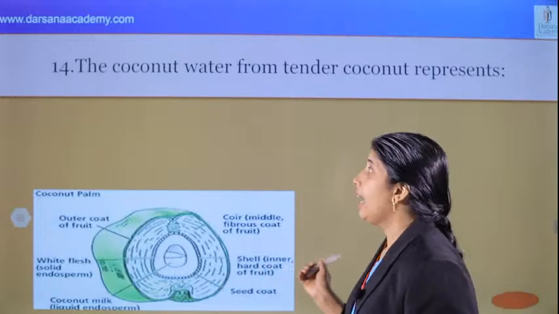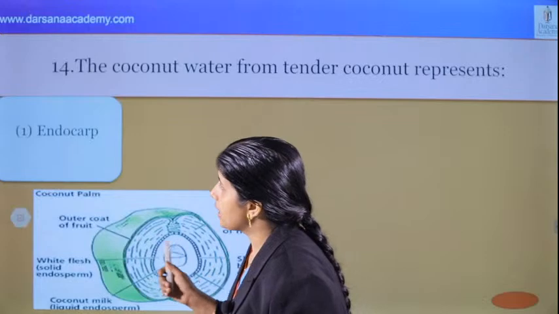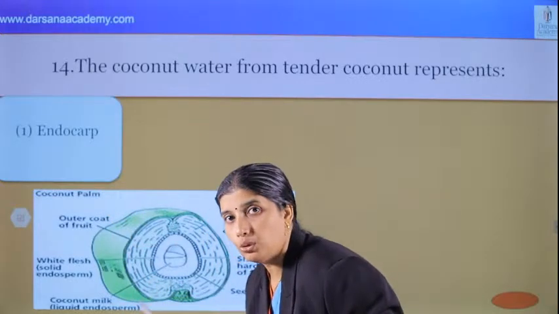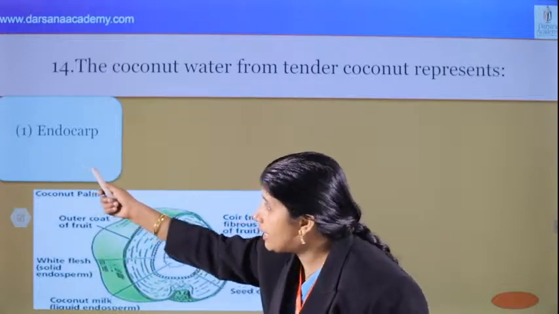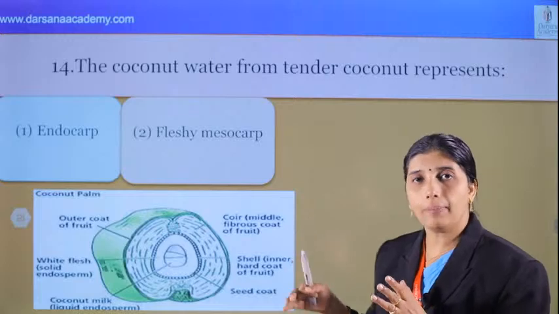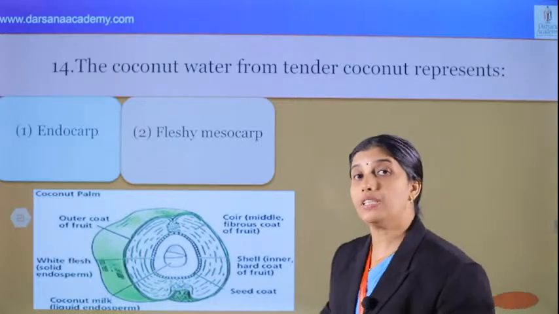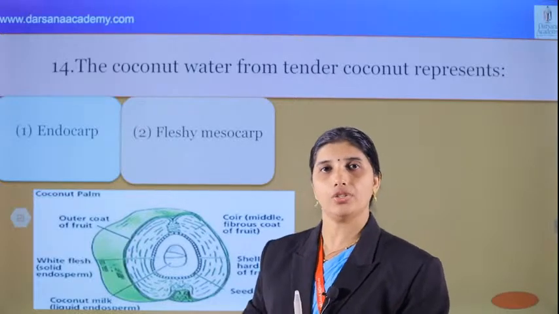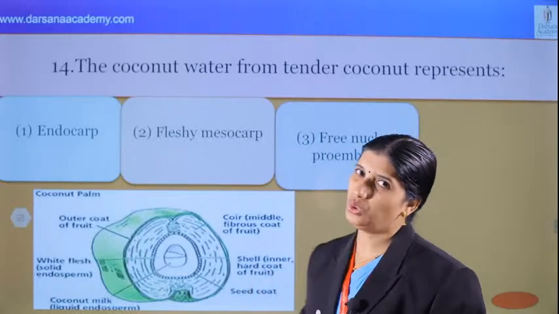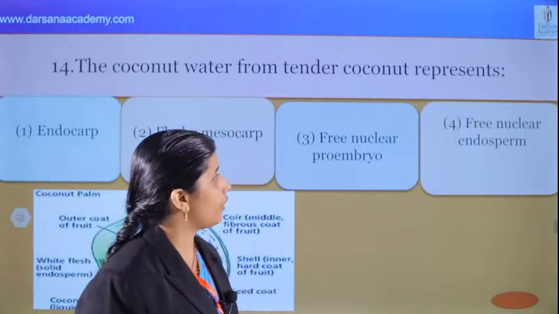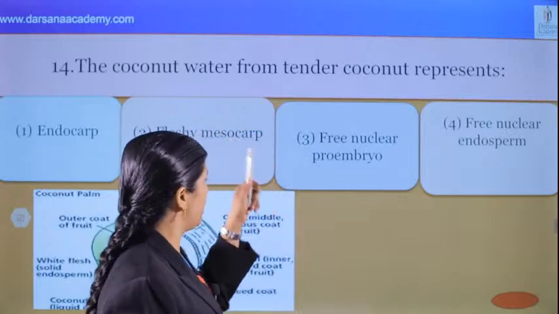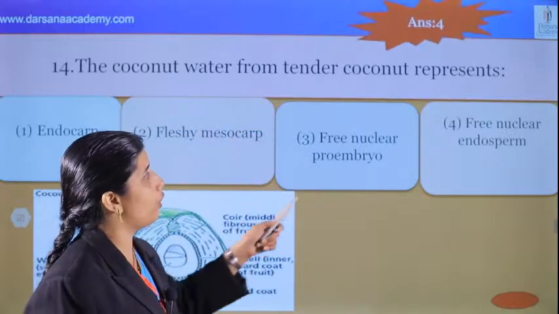And what is the option? We can see that endocarp. What is the coconut water? We can see that that is endosperm, nuclear endosperm. That is the answer. Is it endocarp? No. And what about fleshy mesocarp? No. Edible fleshy mesocarp can be seen in mango, that is also a drupe. And free nuclear proembryo? No. And what about the next? Free nuclear endosperm? Yes. That is the correct answer for this question. Yes, 4 is the correct answer.